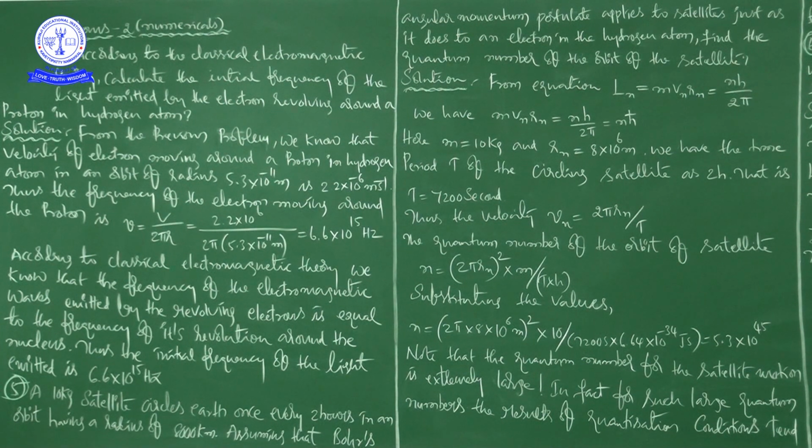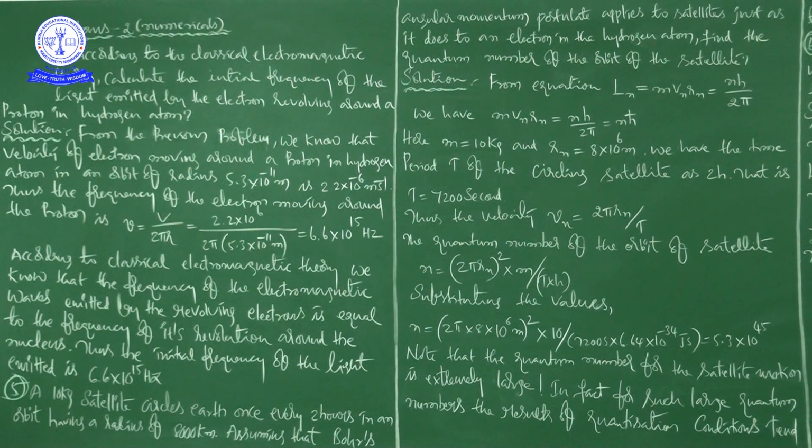So when the numericals are not changing, the value we are getting is also the same, no? That's why he took that value, that is the velocity of electron moving around a proton in a hydrogen atom from the previous problem. That is the only thing, right?